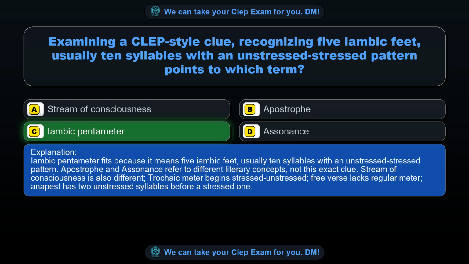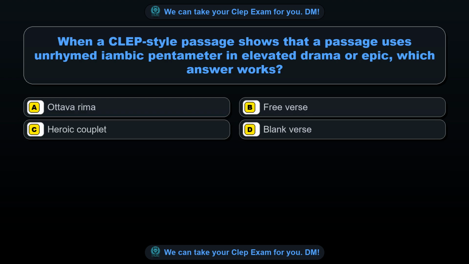Question 62. When a CLEP-style passage shows that a passage uses unrhymed iambic pentameter in elevated drama or epic, which answer works? Option A, ottava rima. Option B, free verse. Option C, heroic couplet. Option D, blank verse. The correct answer is option D, blank verse.